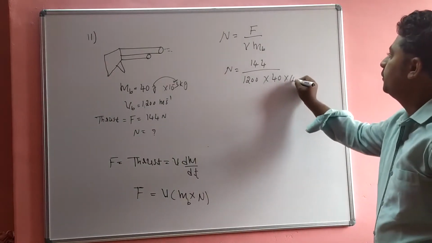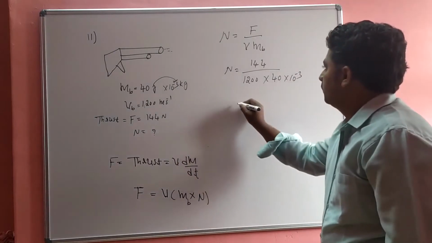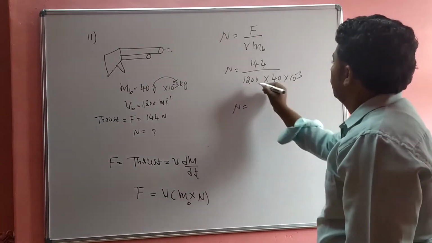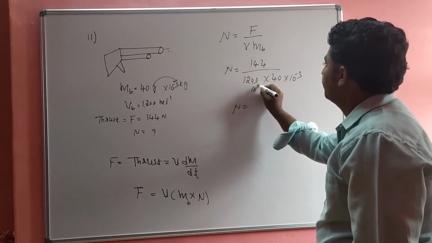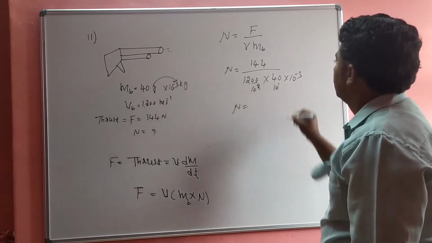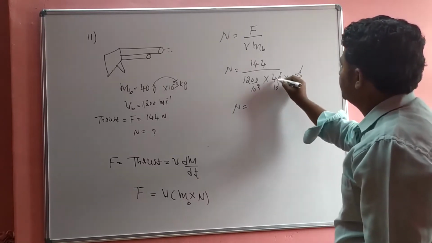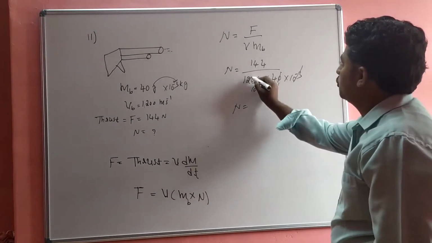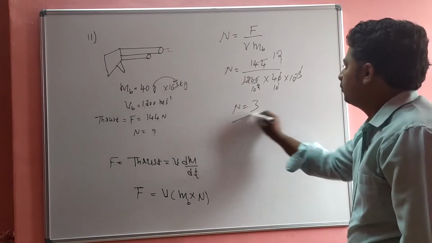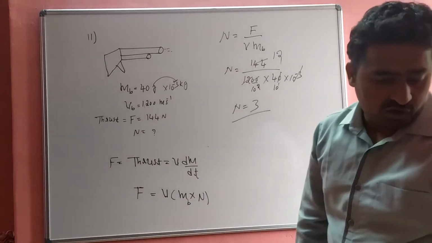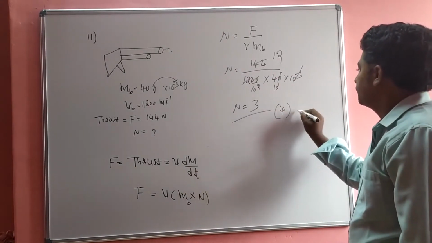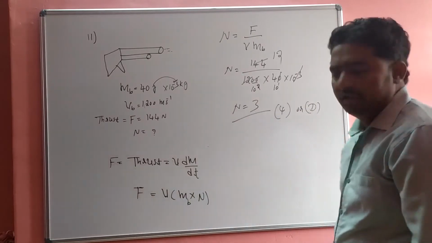The two zeros cancel. 12 ones are 12, 12 threes are 36. The number of bullets is 3. So the answer for this question is the fourth option, option D.